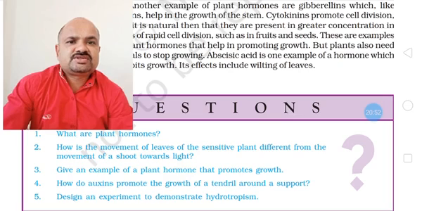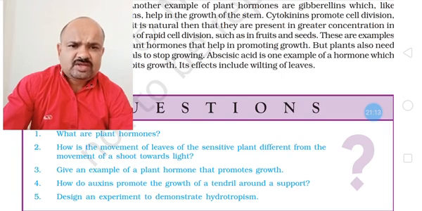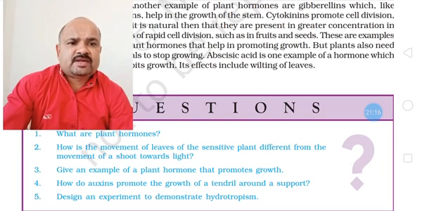So these are some in-text questions. What are plant hormones? How is the movement of the leaf of a sensitive plant different from the movement of a shoot towards light? Then give an example of a plant hormone that promotes growth. How does auxin promote the growth of the tendril around the support? I told you how auxin promotes the growth of the tendril around the support. Wherever there is a dark area, at that dark area this auxin will accumulate, it will get gathered, due to which elongation of cells will take place and the tendril around the support will grow.